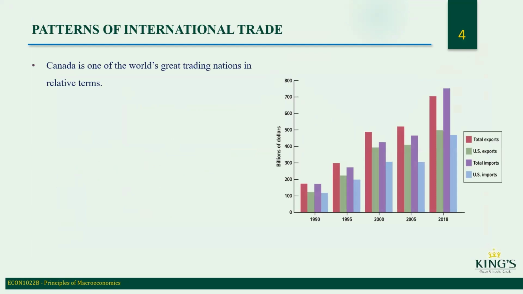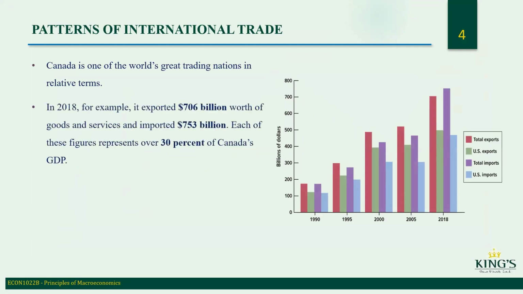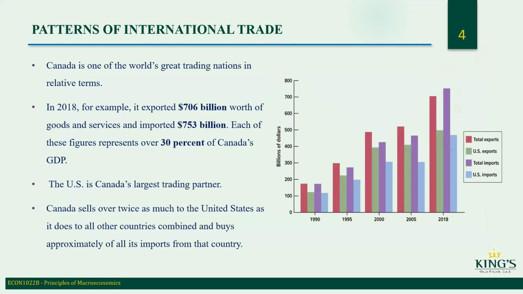Canada is one of the world's great trading nations in relative terms. In 2018, for example, it exported $706 billion worth of goods and services and imported $753 billion. Each of these figures represents over 30% of Canada's GDP. The US is Canada's largest trading partner. Canada sells over twice as much to the US as it does to all the other countries combined and buys approximately all of its imports from that country.